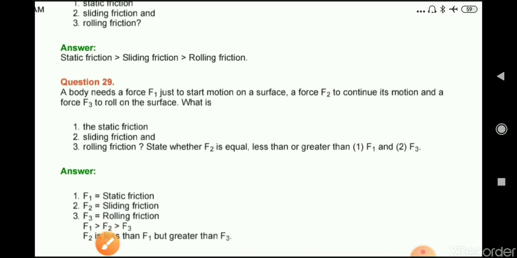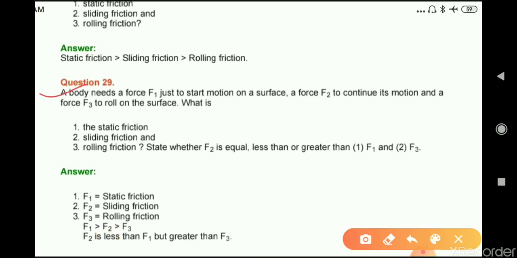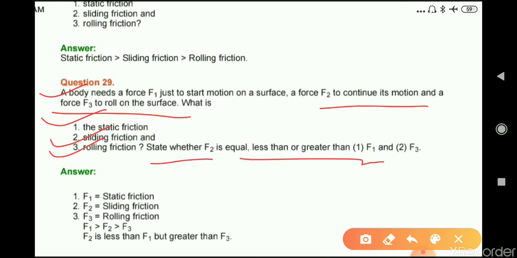Question number 29. A body needs a force F1 just to start motion on surface, a force F2 to continue its motion and a force F3 to roll on the surface. What is static friction, sliding friction and rolling friction? State whether F2 is equal to, less than or greater than F1 and F3.